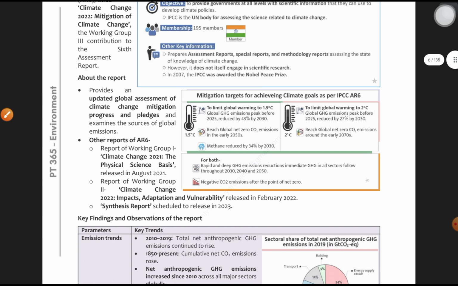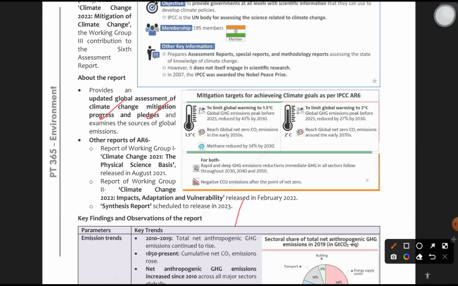what does this report tell? This report provides an updated global assessment of climate change mitigation, progress and pledges. Which countries, and what are they doing in order to control, in order to regulate the climate change? What progress have they achieved through this mitigation, and what are the pledges they are taking, and what are those pledges which are taken globally, and to what level are they following? This is being assessed by the IPCC assessment report. This is the sixth one.